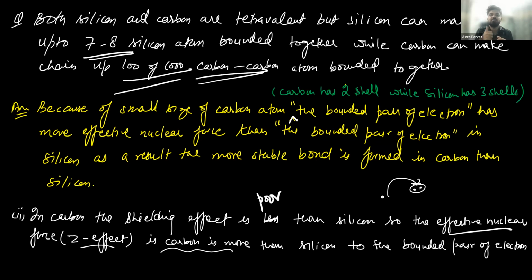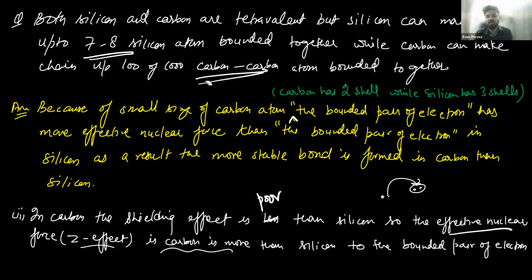It still has 4 electrons and is also tetravalent. Please note down this question in your copy: both silicon and carbon are tetravalent, but silicon can make a chain of only 7 to 8 atoms bonded together, while carbon can make chains of hundreds of thousands of carbon atoms joined together.